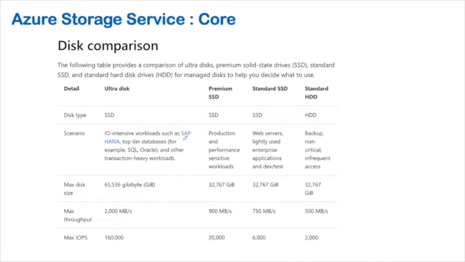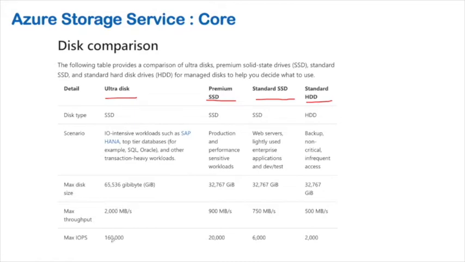And we have the different kinds of disk comparisons. We have ultra disks, premium SSD, solid state, standard SSD, and the standard hard drive. Obviously cost is a factor, so this one might cost more compared to that one. This is the high cost you have to pay, but the facilities are there.